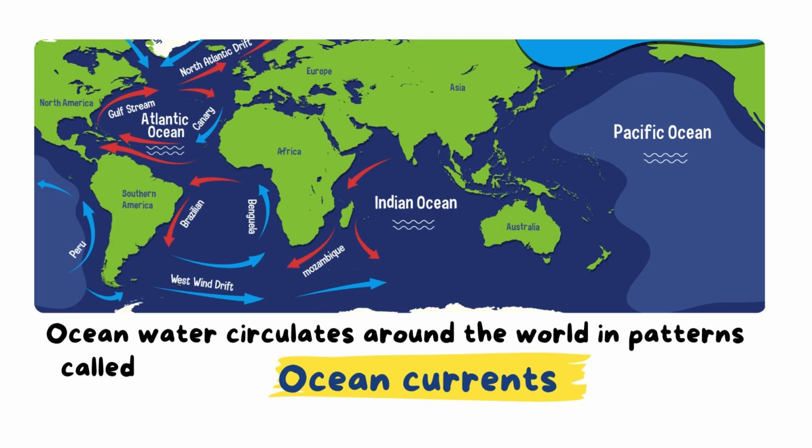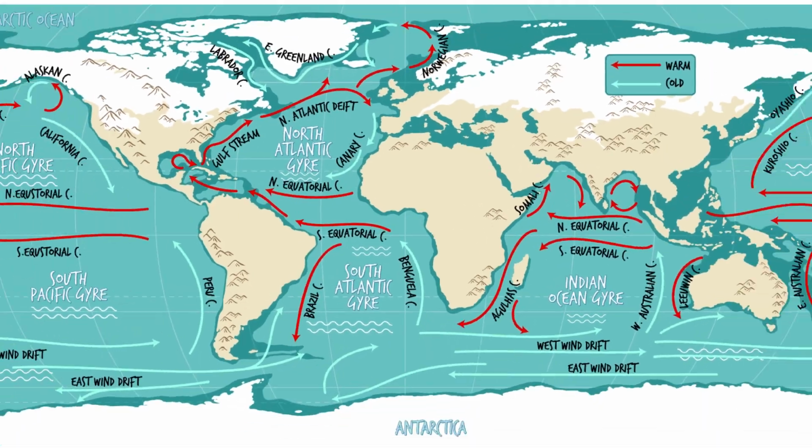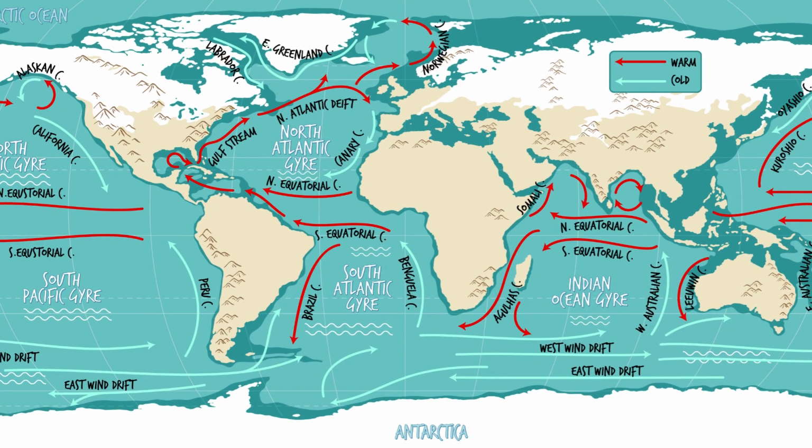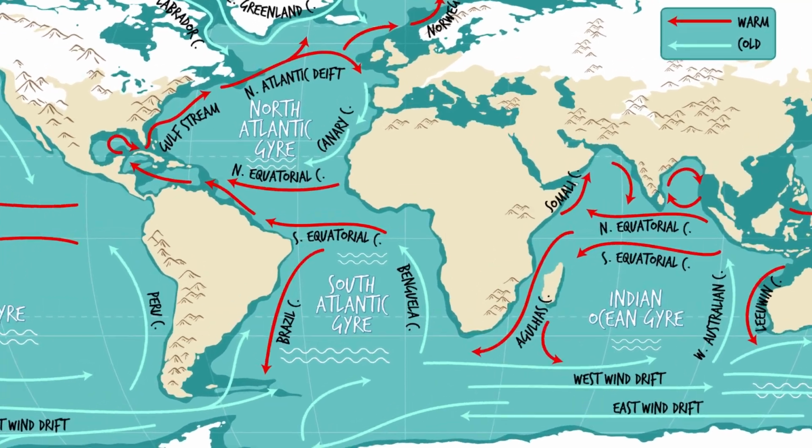This is a map of the ocean currents. We have, as you see, red lines and blue lines, which represent the warm and the cold currents.